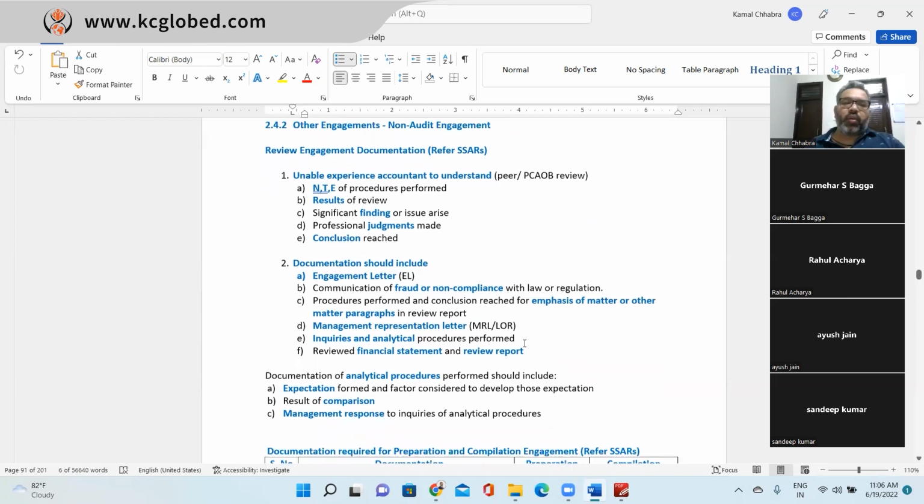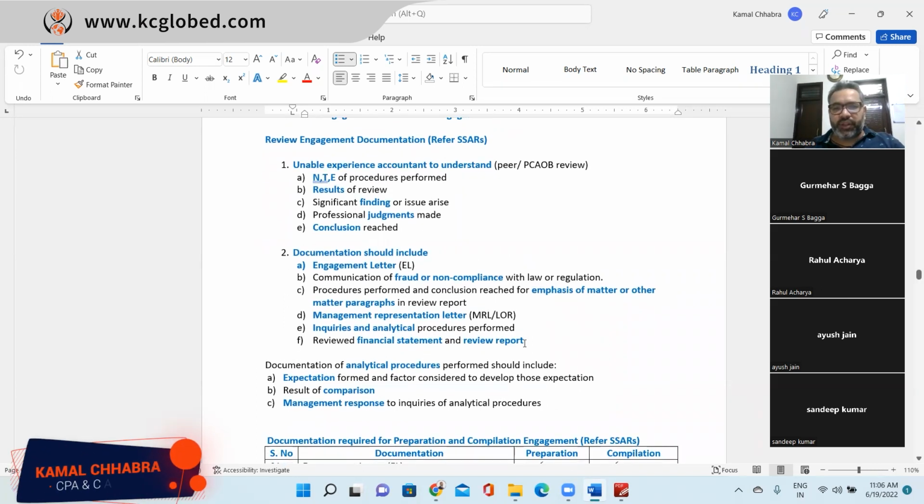Right. Now come to the review engagement documentation. Again, this documentation should enable an experienced accountant to understand the nature, timing, and extent of the procedures performed, the result of the review, significant findings identified, or issues that arose, or professional judgments which you have made, and finally the conclusion you have reached. Right?